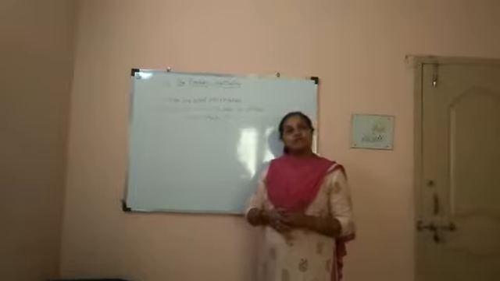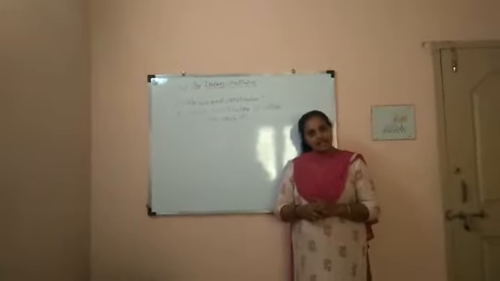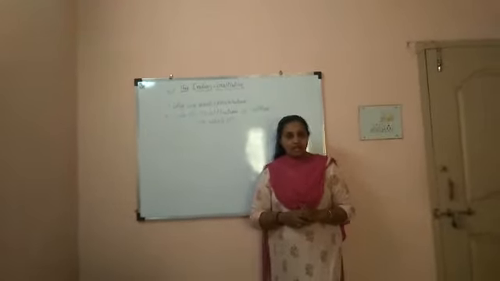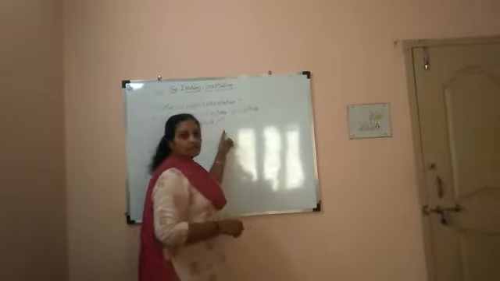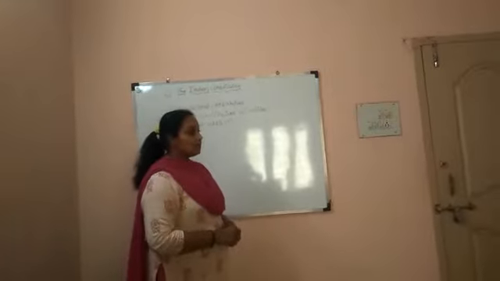Similarly, each and every game which is played has its own rules and regulations to be followed while playing that game, right? Now, before we go for these two questions, we will see why we need a constitution, right?